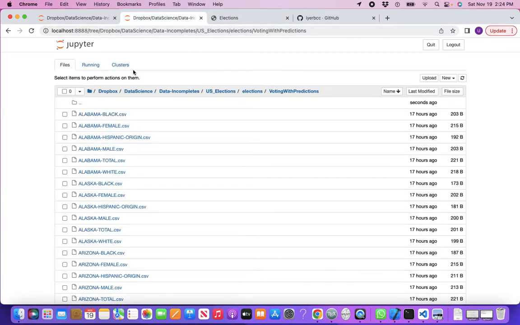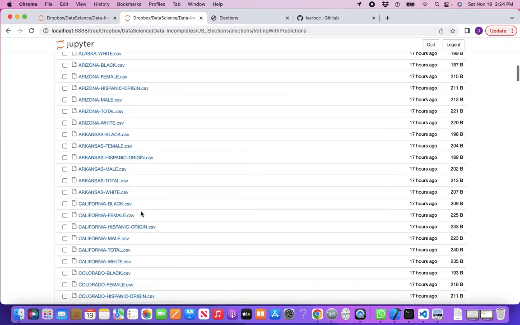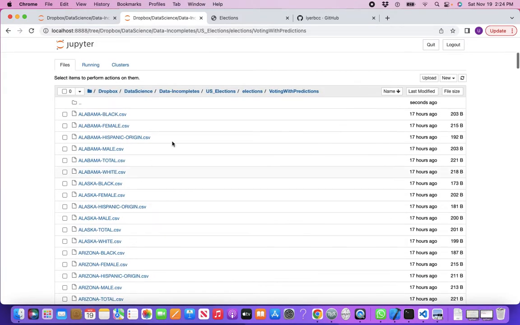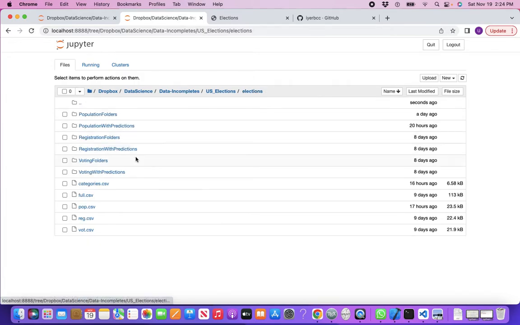So every single category has been predicted for voting as well as registration and population: population with predictions, registration with predictions, voting with predictions. This was accomplished using linear regression.